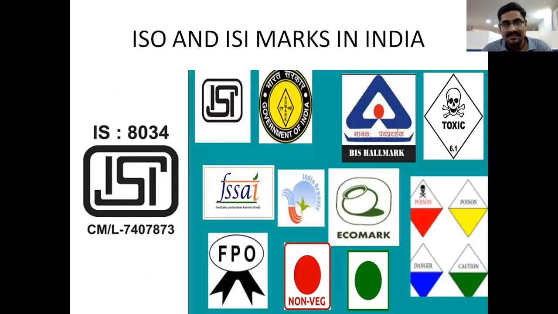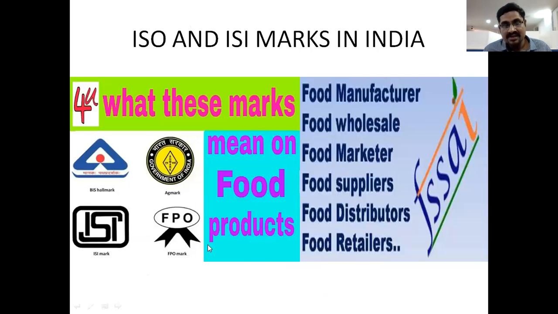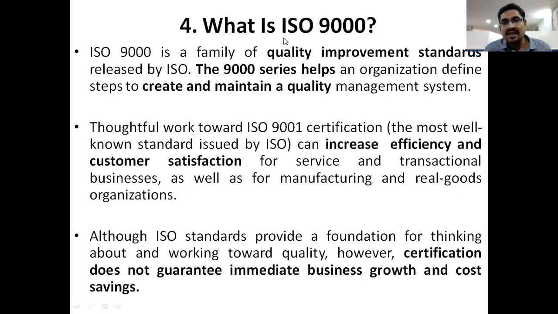So these are the marks: ISI marks, AGMARK, hallmark, FSSAI, and these are the new symbols, right? So these marks are given by the ISO or ISI organizations if they are satisfied with our quality and performance. Then the company gives these marks.